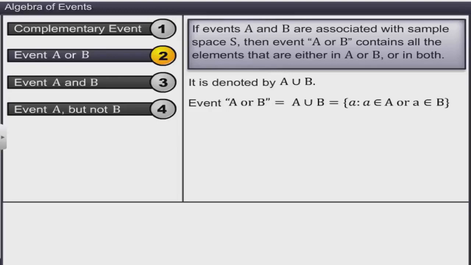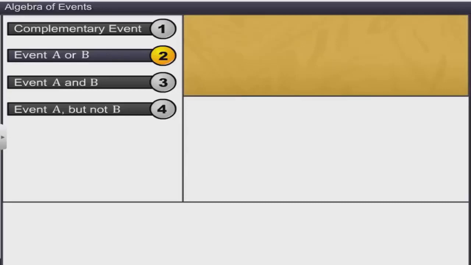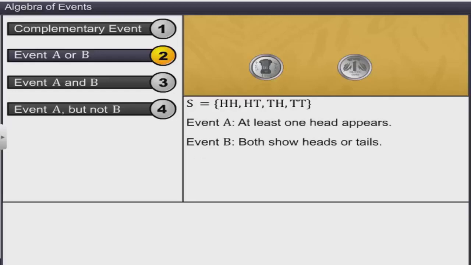Consider the sample space shown where a die is rolled. Let event A be the occurrence of prime numbers and event B be the occurrence of even numbers. Now, event A or B can be obtained as shown. Let's look at another experiment where two coins are tossed simultaneously. The sample space is obtained as HH, HT, TH, and TT. Consider these events associated with S. Therefore, the outcomes of the events are obtained as shown.